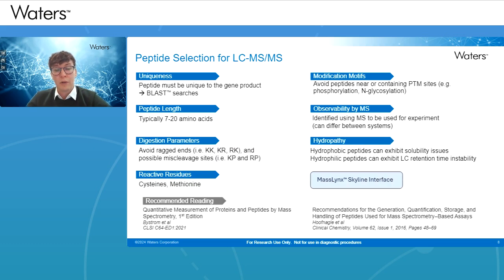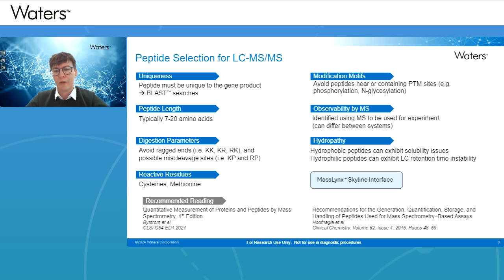And then the actual hydropathy, so the hydrophobic nature of the peptides. If they're really hydrophobic, they could exhibit solubility issues. Hydrophilic peptides can exhibit LC retention time instability, so it elutes too early in your LC separation. Do you have stable retention time as a result of that? So in those instances, you may then have to play around with the mobile phase conditions to ensure that you have reproducible retention times. A lot of this can be done using something called the MassLynx Skyline interface.